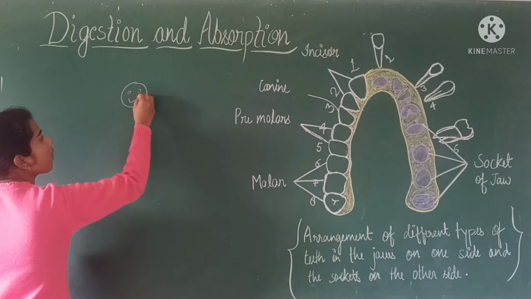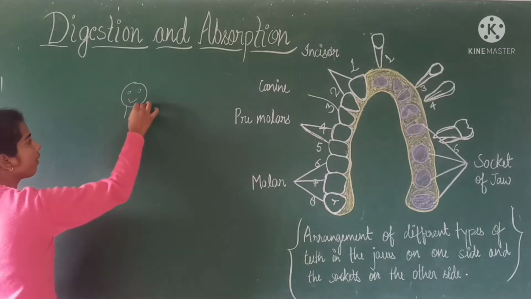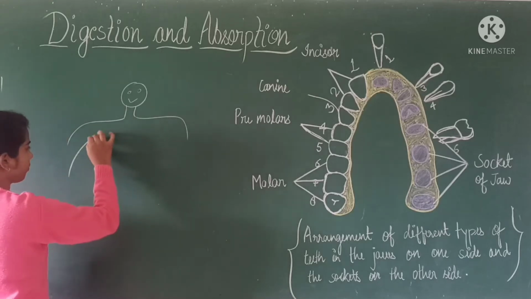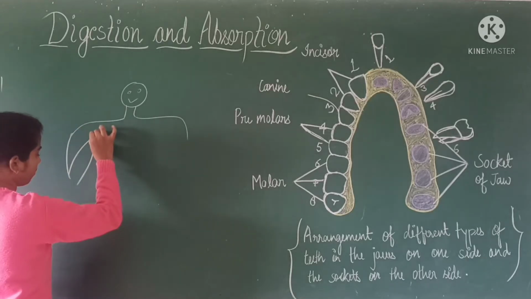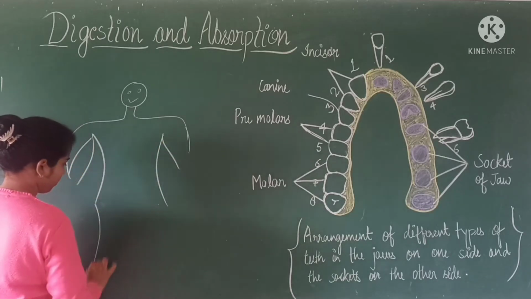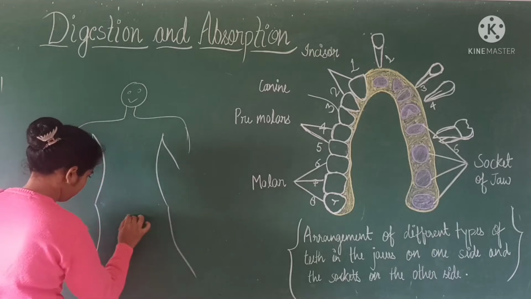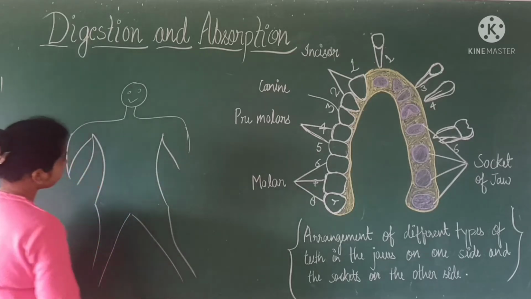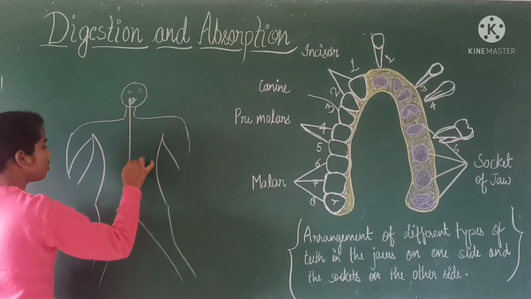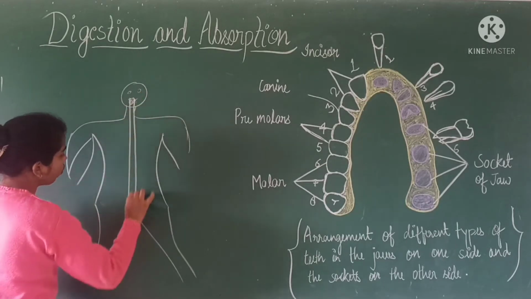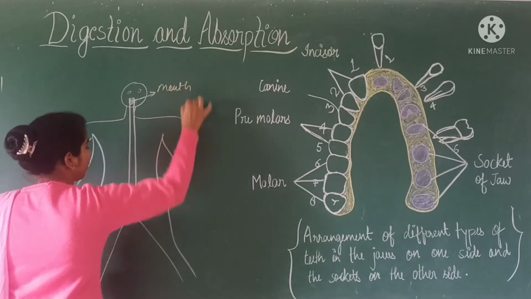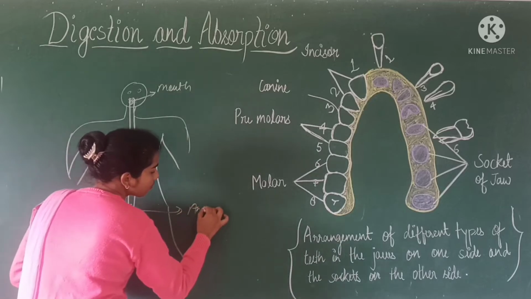This is the mouth part. This is the anterior opening, the mouth, and this is the anus.